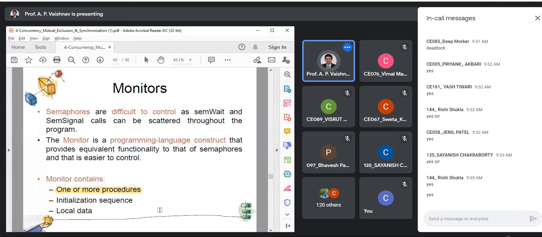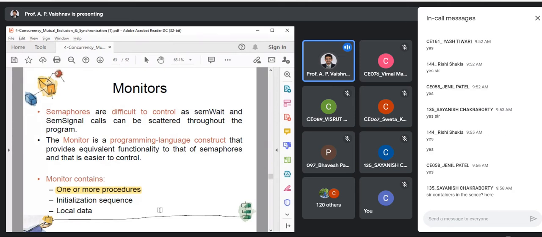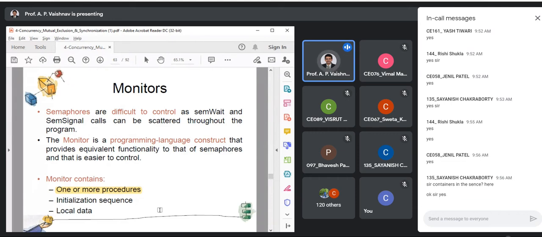If some process is using that procedure, yes, Sainish, you can imagine the container as a box. Whatever you place in the box is accessible by only one person at a time. That is the kind of mechanism a monitor provides. Are you getting some idea, Sainish? Yes. Again, when I show you the solution of producer consumer, it will be more clear. Right now we are discussing the theory part.